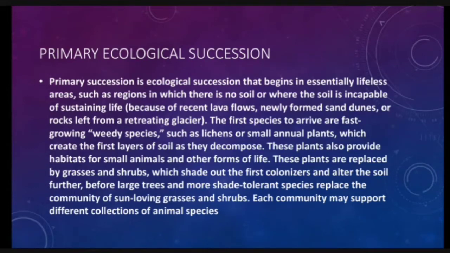These plants are again replaced by grasses and shrubs, which shade out the first colonizer and alter the soil further, before large trees and more shade tolerant species replace the community of sun loving grasses and shrubs. Each community may support different collections of animal species. Each community has different animal species.